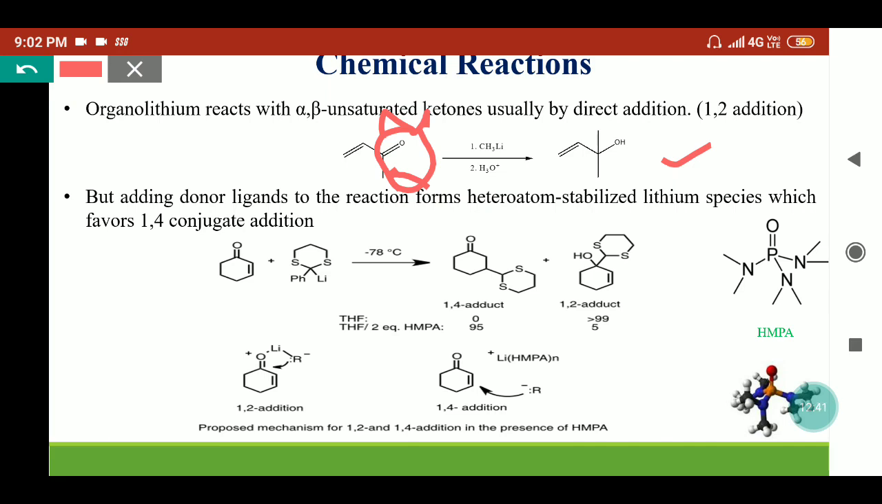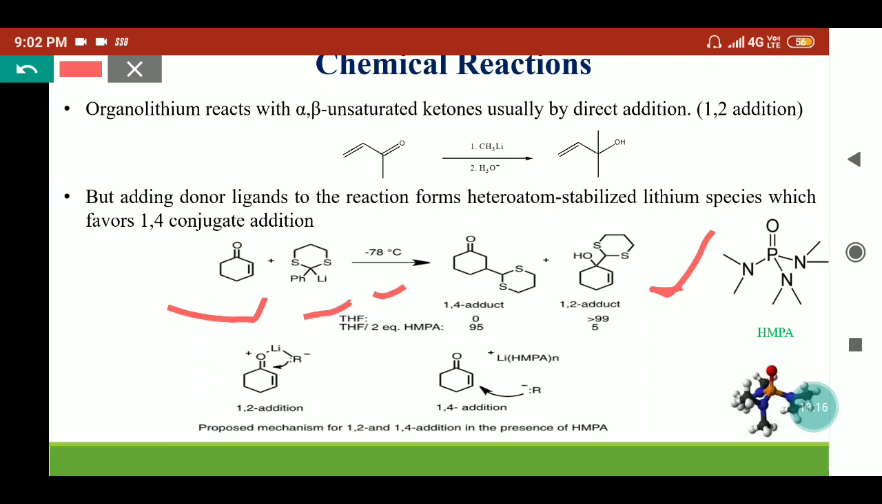But if some coordinating ligand or donor molecules are present in the reaction, then they can provide conjugate addition instead of 1,2 addition. So we have taken one case for this. Here we have taken an enone-like species, an alpha beta unsaturated ketone, and an organolithium reagent. If we use simply THF solvent, then the reaction will give only the 1,2 adduct as the major product, or even the only product.